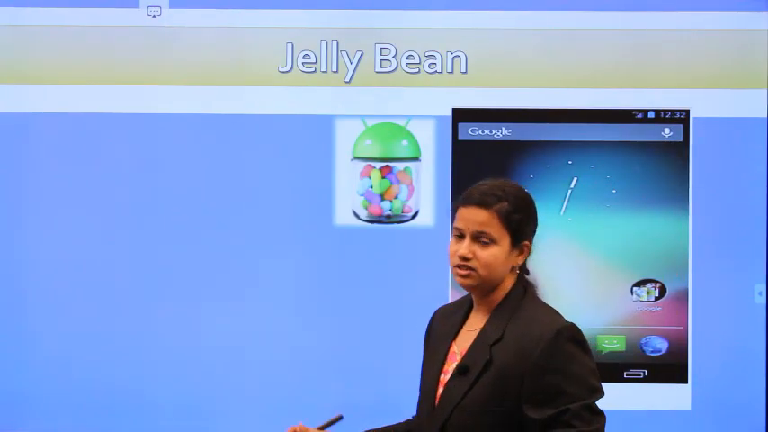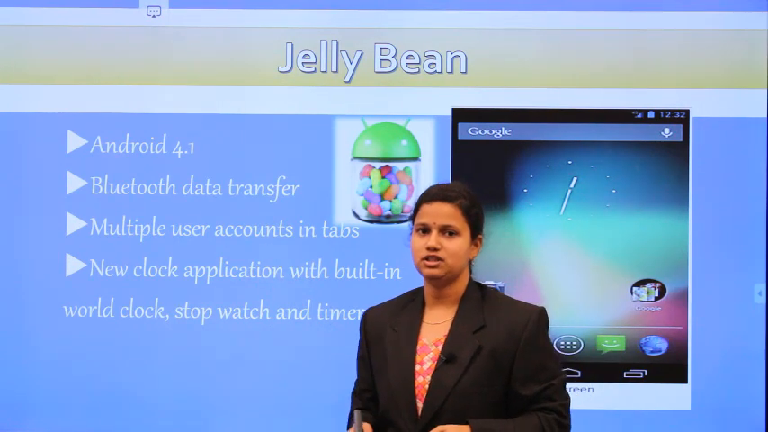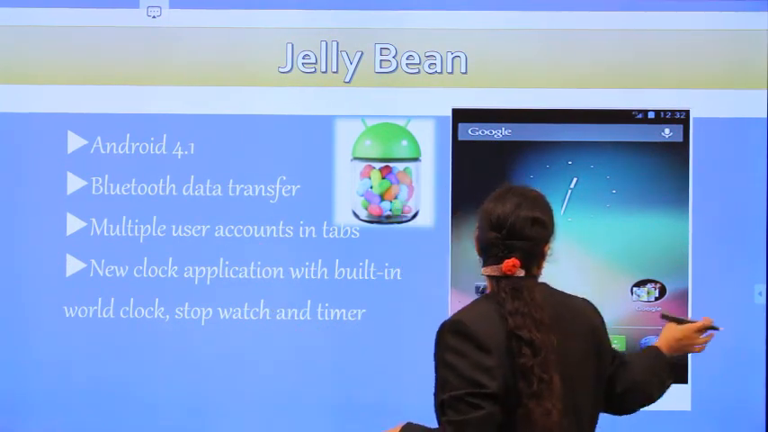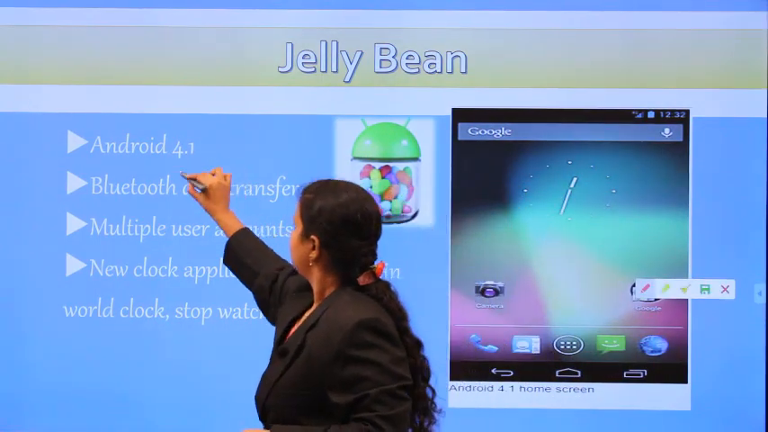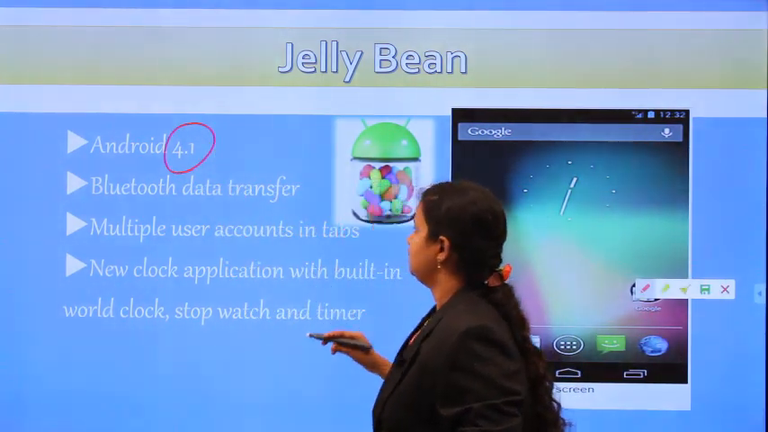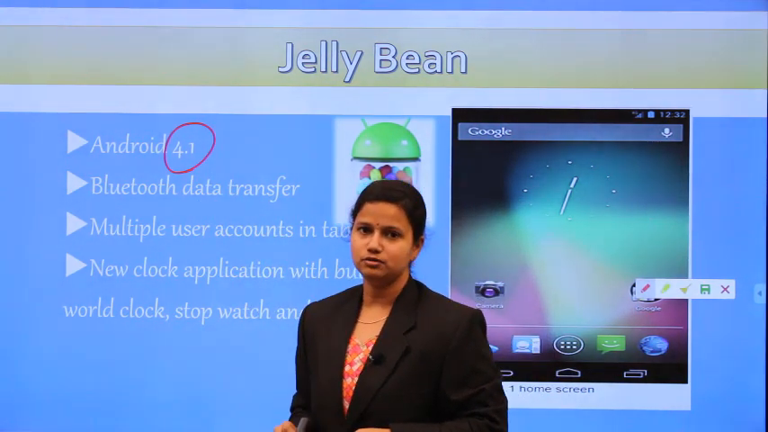And the next version is Jelly Bean. So these are the different features added in Jelly Bean. The first one: the version number is 4.1. 4.1 is the Jelly Bean version number, and Bluetooth data transfer. What is this Bluetooth transfer?